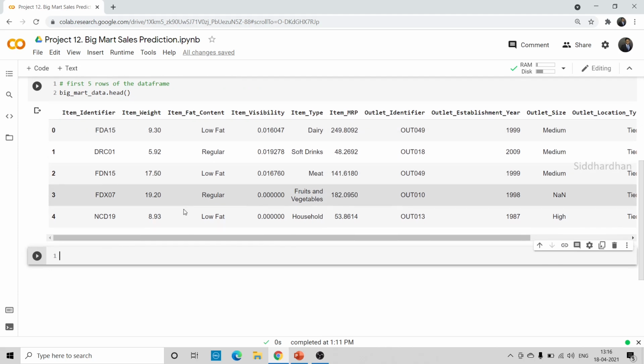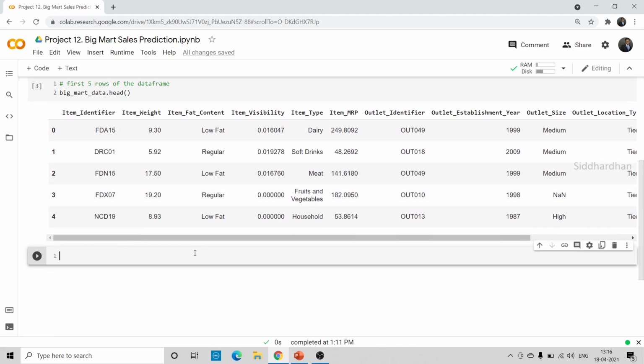Now, let's try to understand more about this data set. Now I'm going to see the number of data points and the number of features.